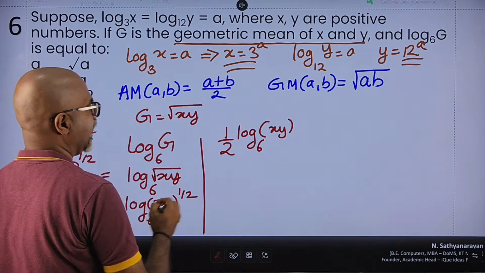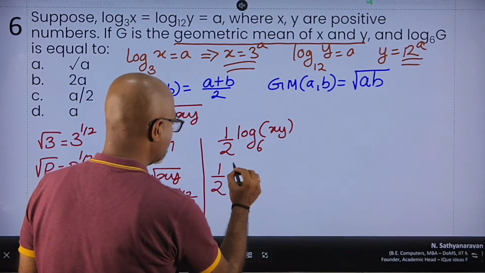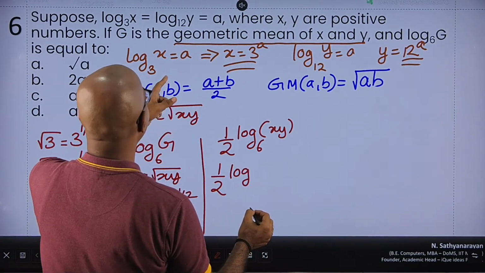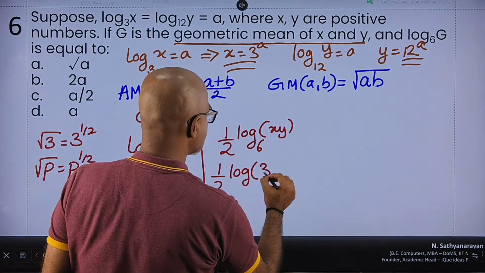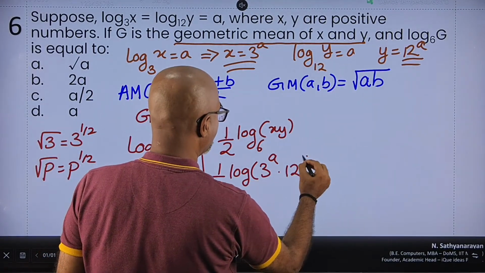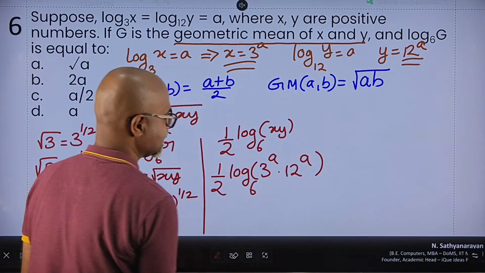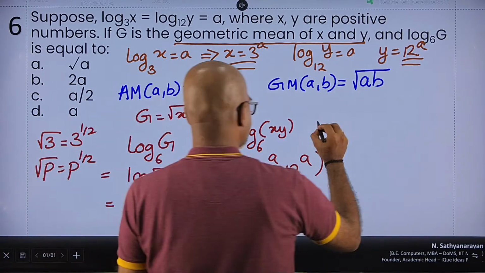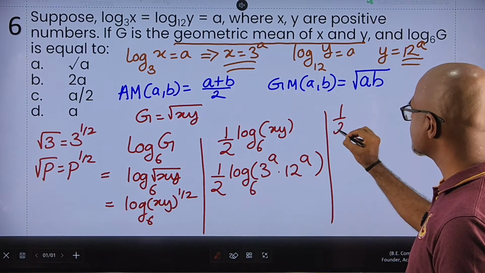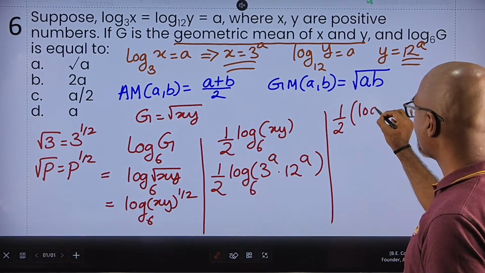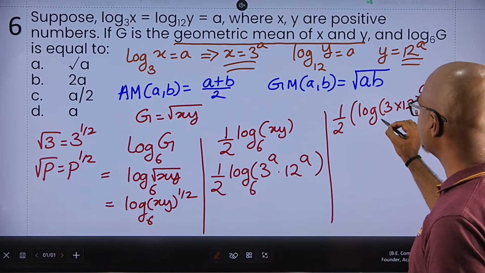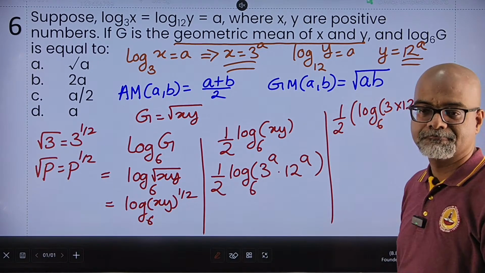I know the value of x. So I keep it as half log of x, which is 3 to the power a, multiplied by y, which is 12 to the power a, to the base 6. Very interesting. What can be done? Since both of them have the same power, I can write it as half of log of 3 multiplied by 12 to the common power a to the base 6.